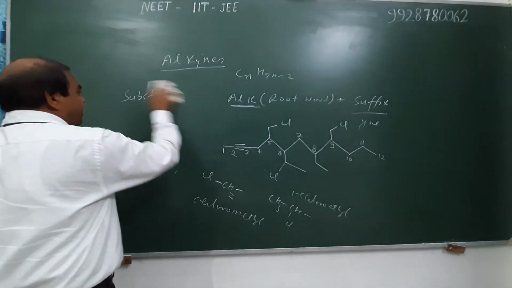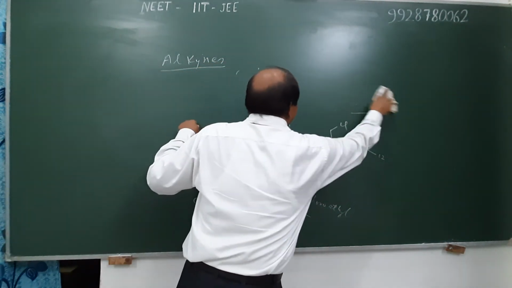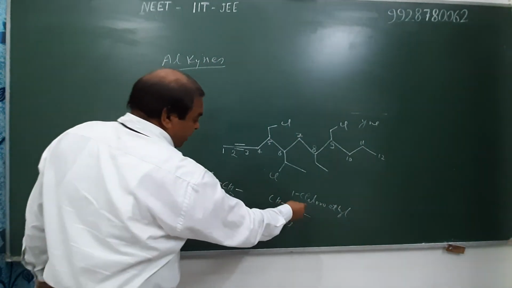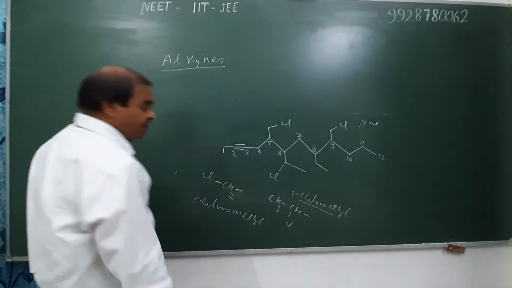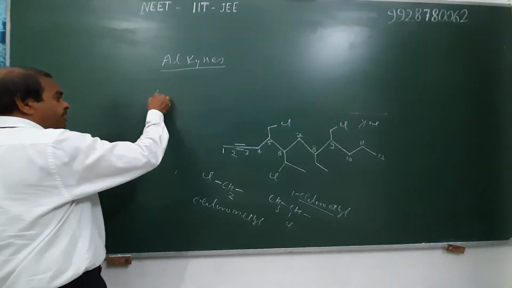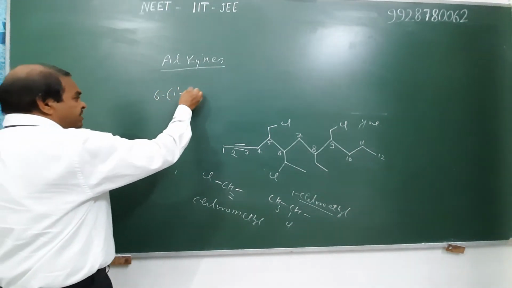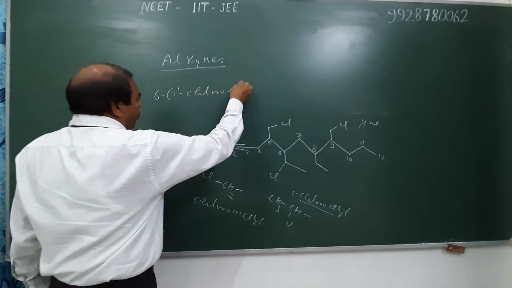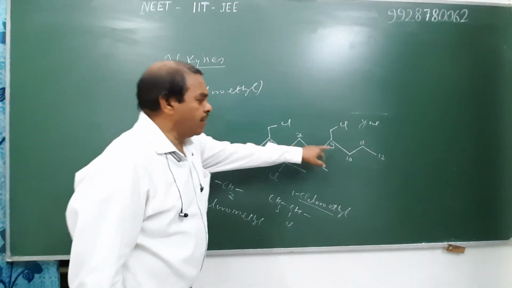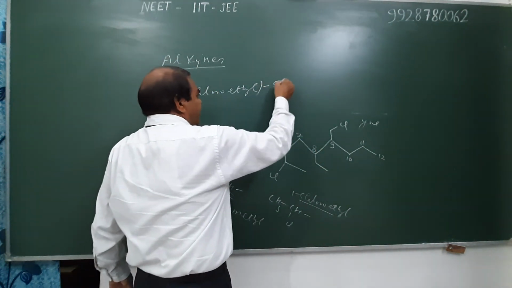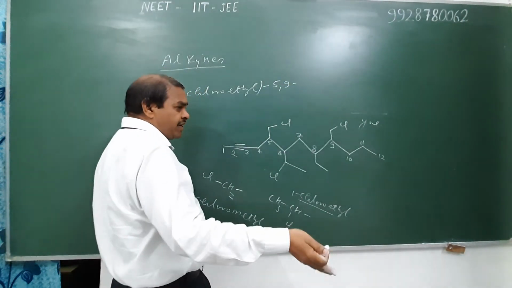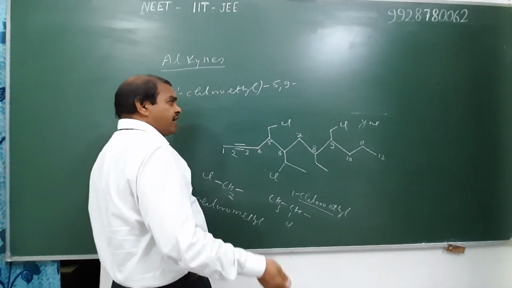Therefore, its IUPAC name is chloroethyl alphabetically first, then chloromethyl, and its position is 6. Therefore, its name is 6-(1-chloroethyl). Carbon 5 and carbon 9 carry chloromethyl. These are complex substituents, and hence we use bis, tris, tetrakis, etc.